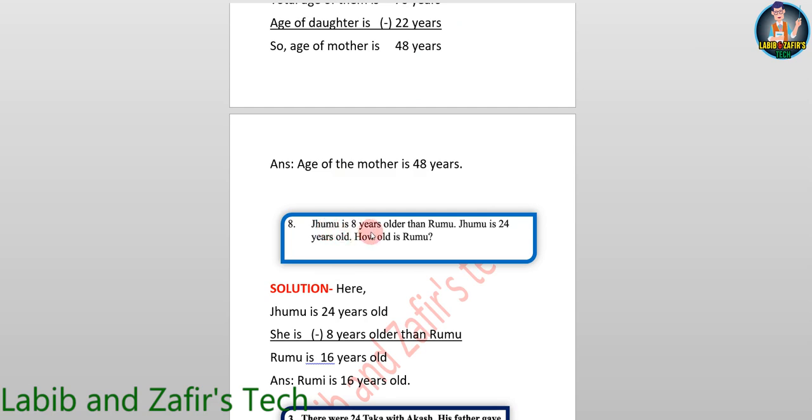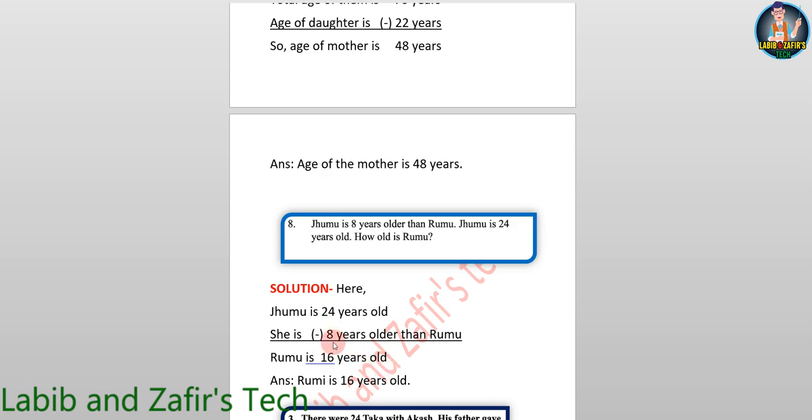Jumu is 8 years older than Rumu. Jumu is 24 years old. How old is Rumu? So here it is given Jumu is 24 years old and Jumu is 8 years older than Rumu. So we have to find the age of Rumu. Solution: here Jumu is 24 years old. She is 8 years older than Rumu. Rumu is 16 years old.